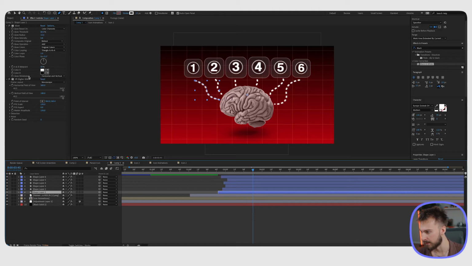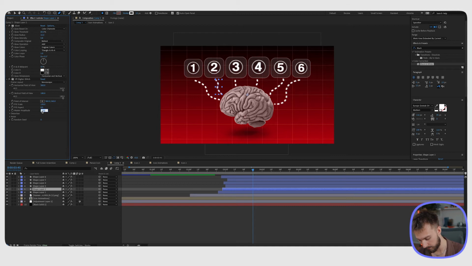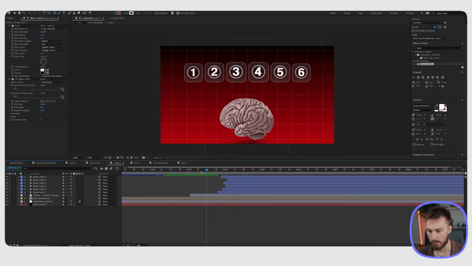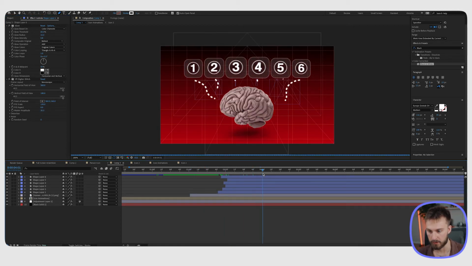So what I'm noticing is the VR glitch is a little too much on them. So I'm just going to take the master amplitude and turn it down to probably around 30. And I'm going to go to every single one and turn them to 30. Okay, so now that we have the glow on them, the animation is almost complete. We just need to add text in the middle that pops up.